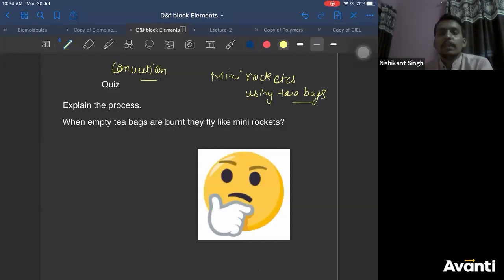Yes, the inert pair effect is also due to the poor shielding effect of d and f subshells down the group in the p block. Okay?